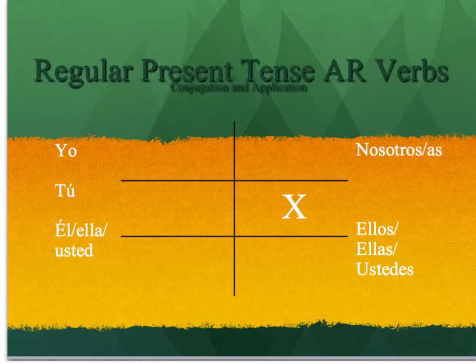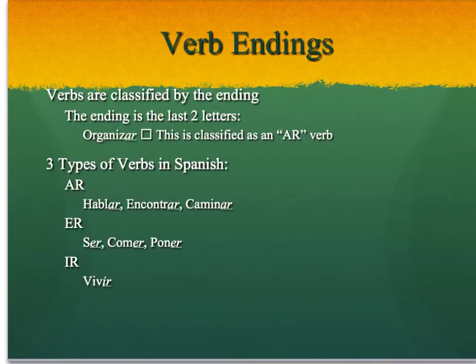in a formal manner. We want to keep in mind that we use those subject pronouns to talk about who does an action, though we could also use somebody's name, and that would go down here in this form, or if it's more than one person, we could use their names to refer to them as well. But keep in mind, we want to talk about who is doing a specific action when we talk about verbs and conjugation.